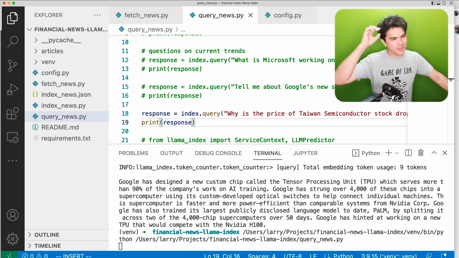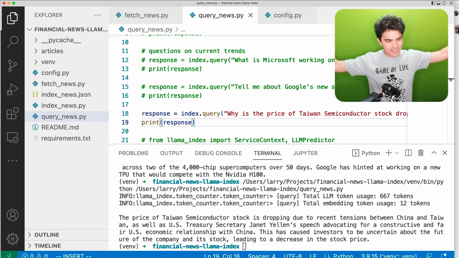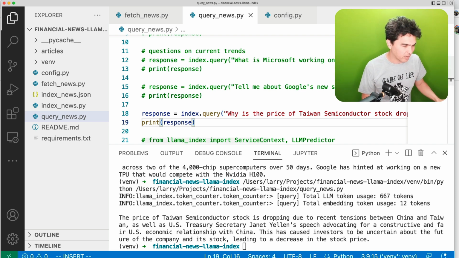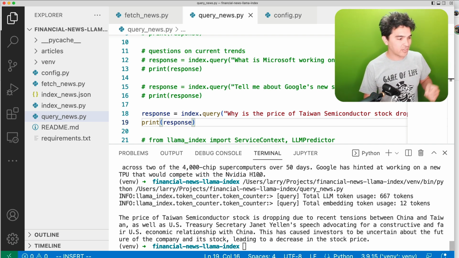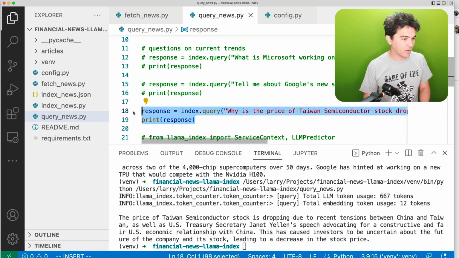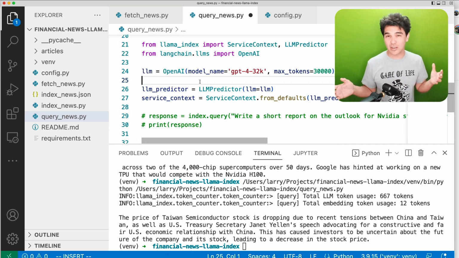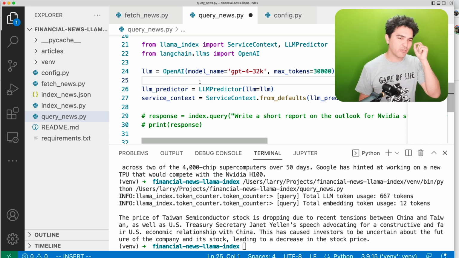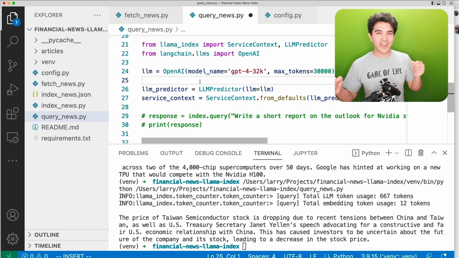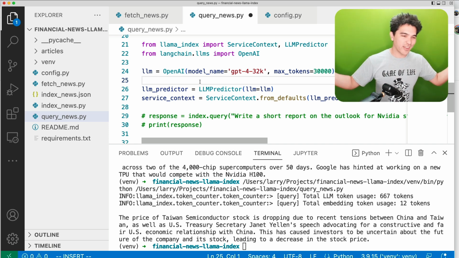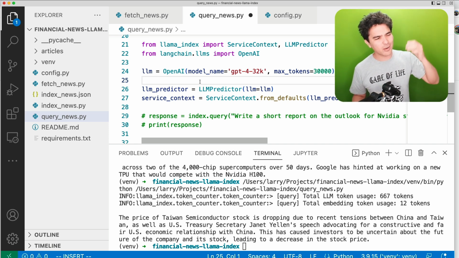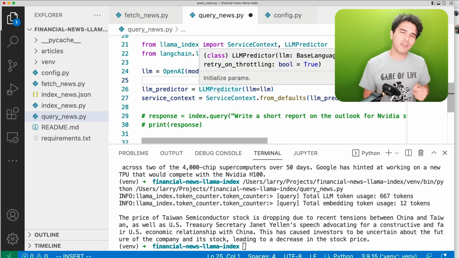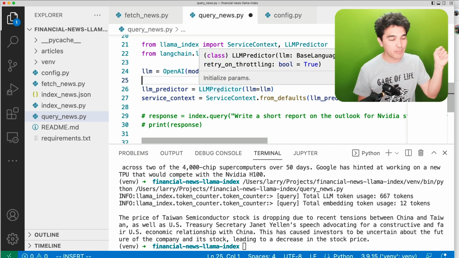You can search on Google, but the nice thing about this is I can automate things and aggregate lots of information all at once. And it talks about recent tensions in China and Taiwan. Now, Llama Index has a ton of functionality, and I'm going to wait till the next video to describe more. I just wanted to give you a start to my series on financial analysis, starting with news, and kind of talk about financial news in general for a bit, and give you a quick introduction to Llama Index and some working code.